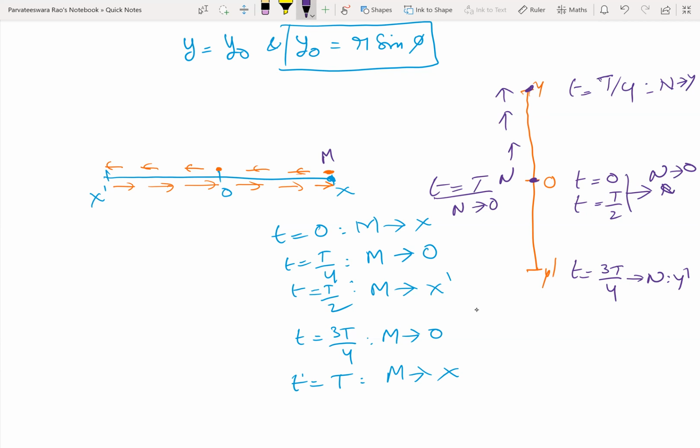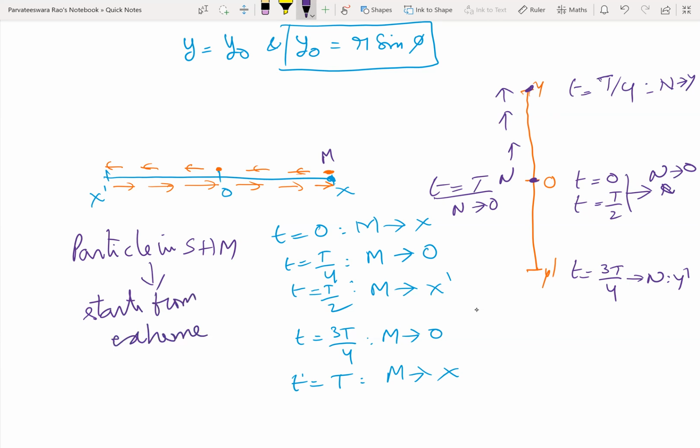So here, a particle in SHM starts from, you need this clarity, extreme position. So the equation of displacement will be, you can input X or Y, R cos omega t, assuming that phi is equal to 0.